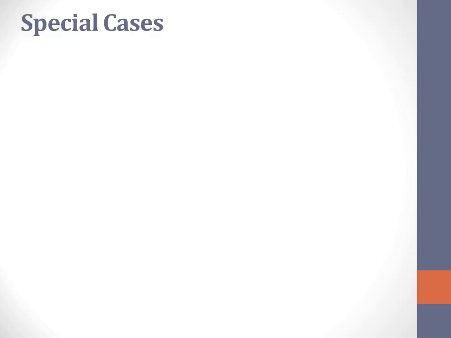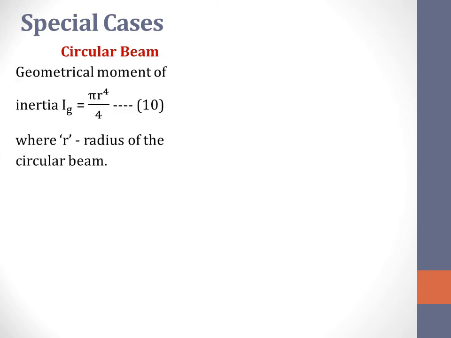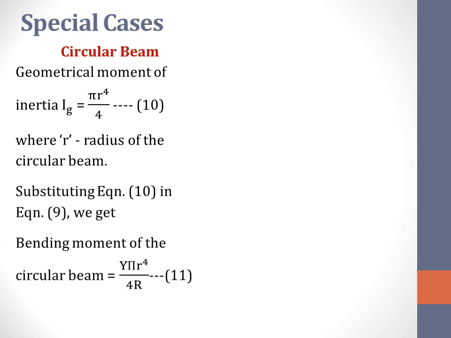Let us look at two special cases where we are going to find the bending moment for a circular beam as well as for a rectangular beam. For a circular beam, the geometrical moment of inertia Ig is given by pi r power 4 by 4, where r is the radius of the circular beam. Substituting this equation called 10 in equation 9, the general formula for the bending moment of a beam, we obtain the bending moment for a circular beam to be Y pi r power 4 divided by 4R. This we call equation 11.